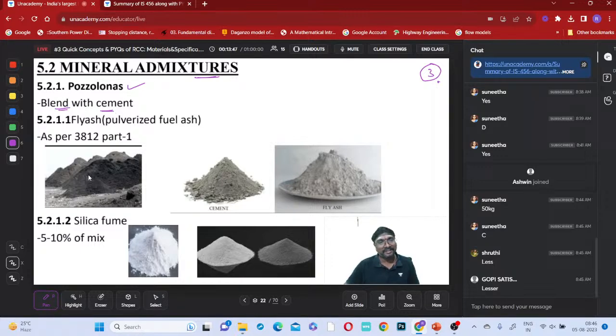If you just observe, this is your cement and this is your fly ash. Now when you mix both, are you able to differentiate them, or is it impossible? If you just observe, it is not at all possible to differentiate them. Why? They are blended with cement, meaning mixable with the cement, and you cannot separate them.